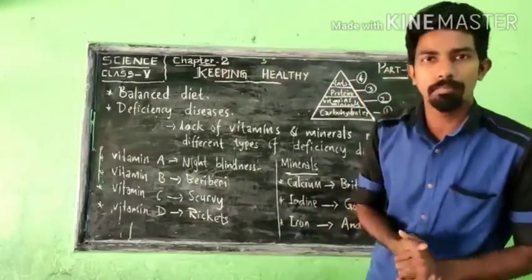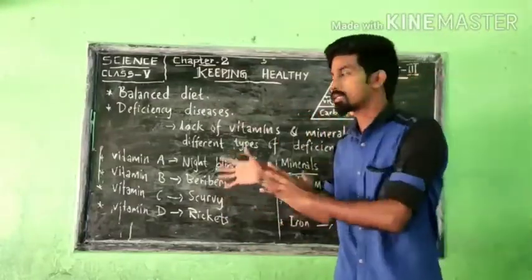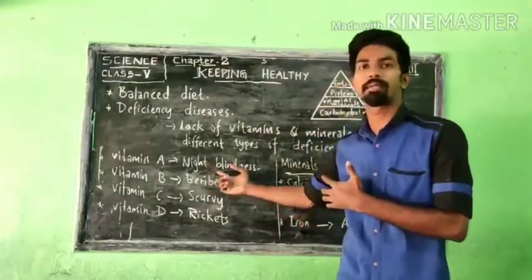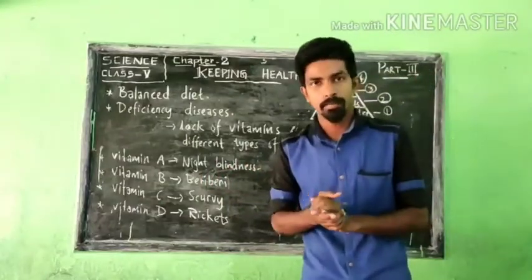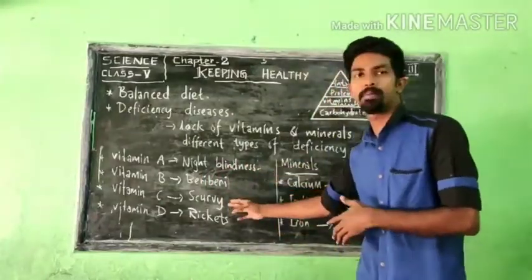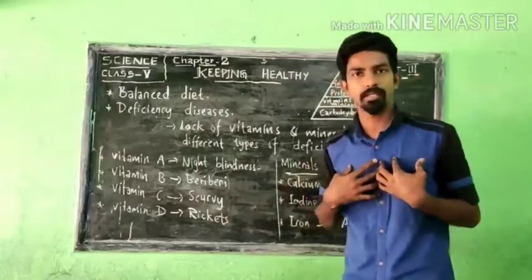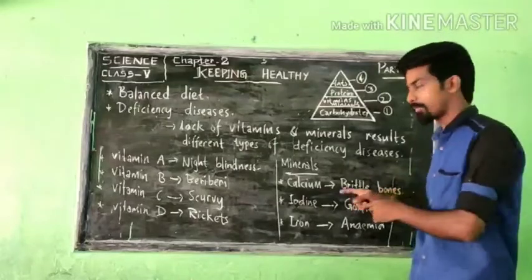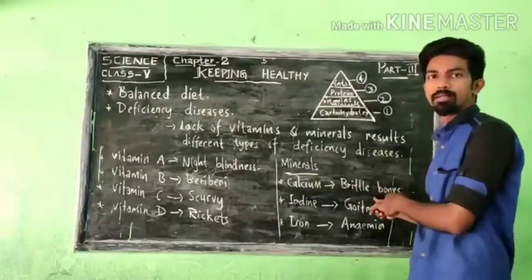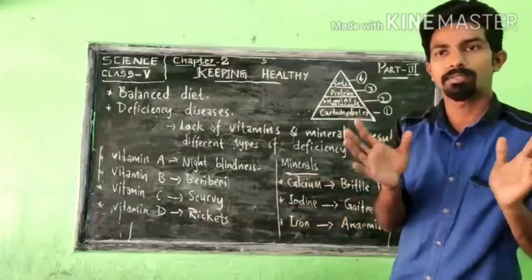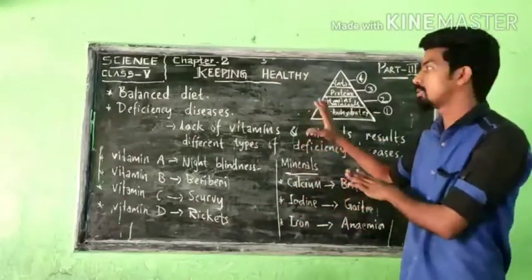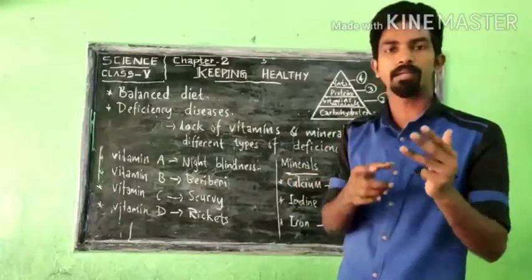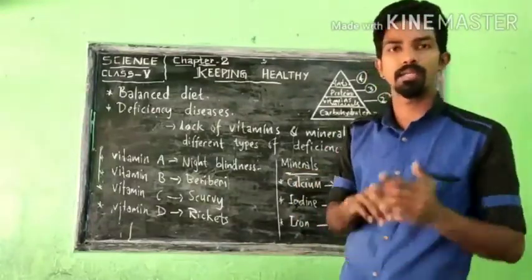These are non-communicable diseases, meaning they do not pass from one person to another. If I stand with a person who has night blindness, I will not get night blindness. If I eat with a person who has scurvy, I will not get scurvy. So these are called non-communicable diseases. If I sit with a person who has brittle bones, nothing will happen to my bones. So deficiency diseases are non-communicable diseases. Non-communicable and communicable diseases you will study in the next part.